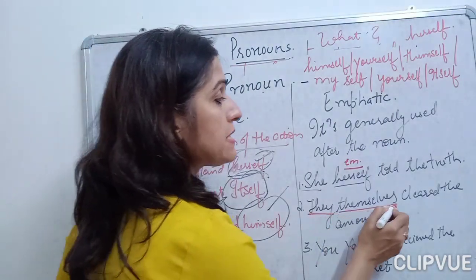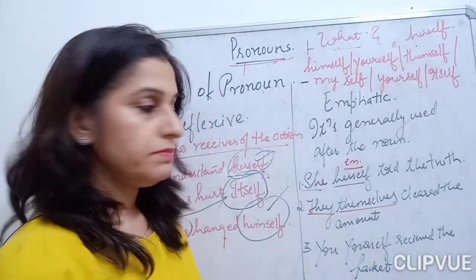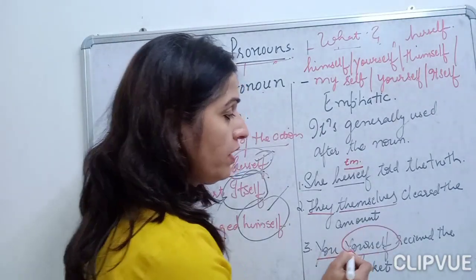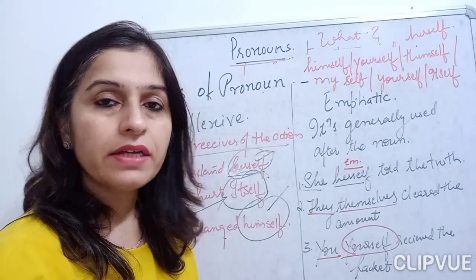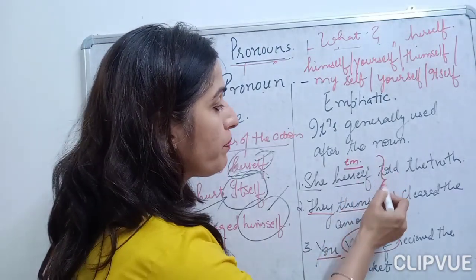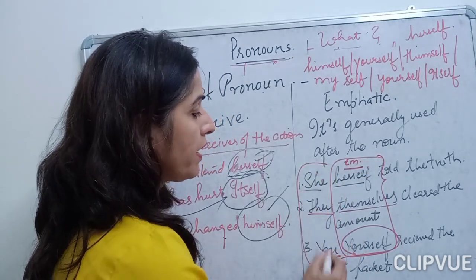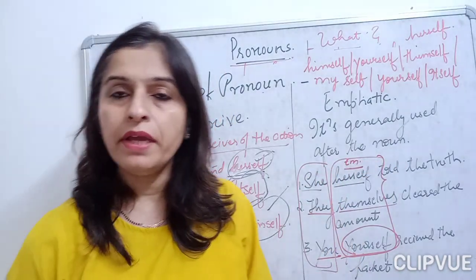They themselves cleared the amount. You yourself received the packet. So here these emphatic pronouns generally come after my pronouns.